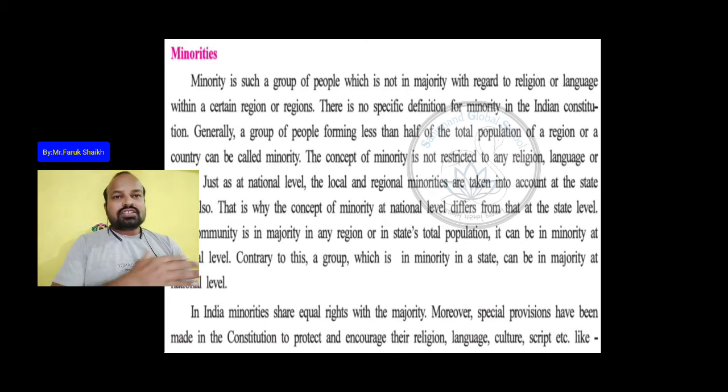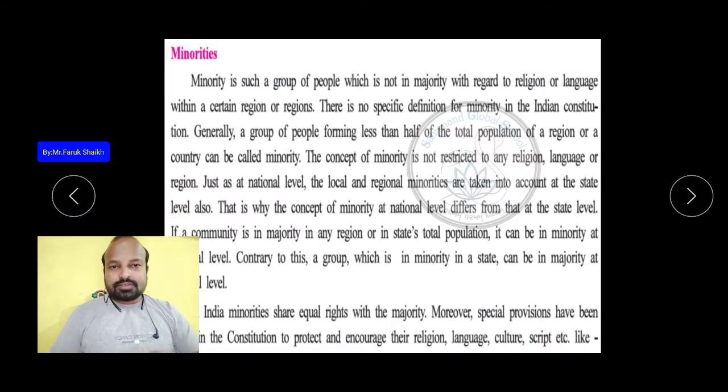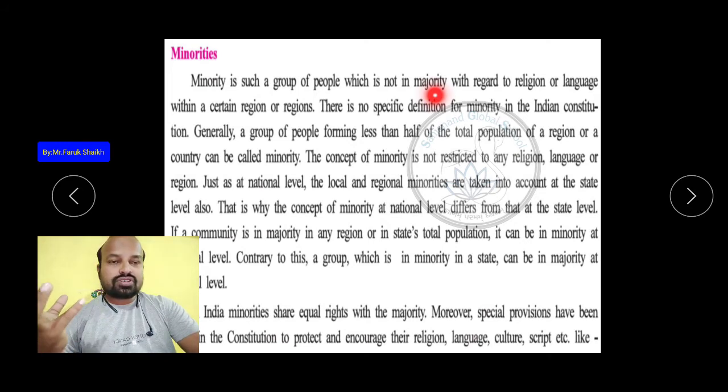So first we have to understand what is called the minority. The minority is a group of people which is not in the majority. Majority means their population is greater in comparison to other castes, religions, or linguistic groups; if it is less, it is called the minority.